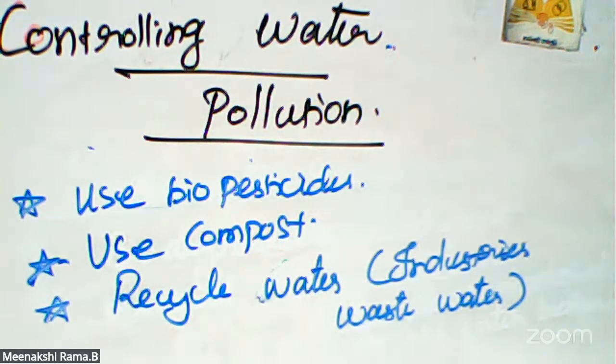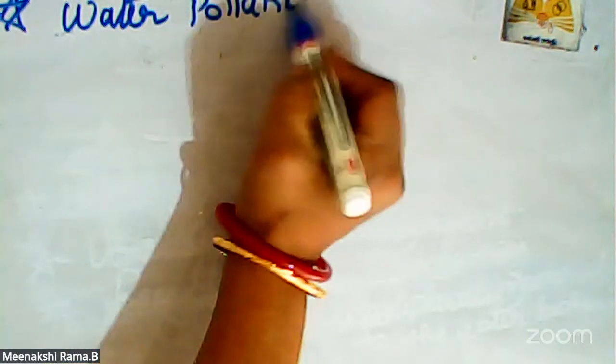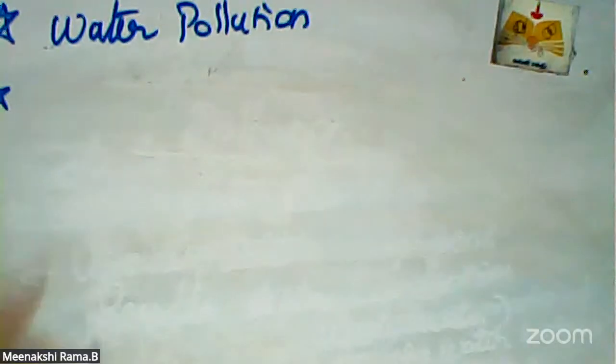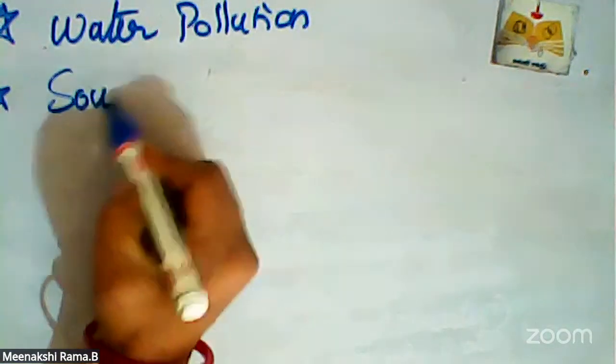Okay, students, I'm going to write the details we learned in this session. First point is water pollution, that concept. Is there any doubt in this area? Please ask me. One is water pollution. Sources of water pollution is another heading.